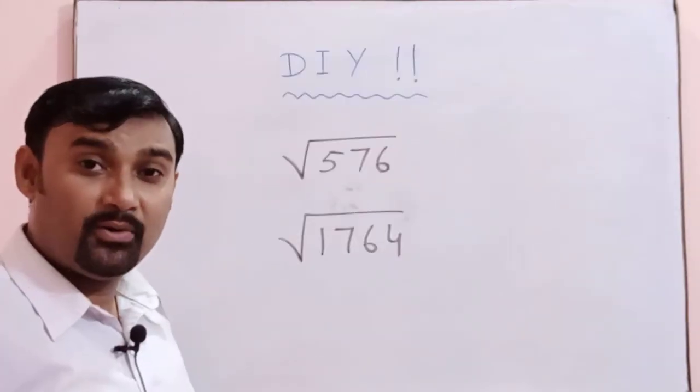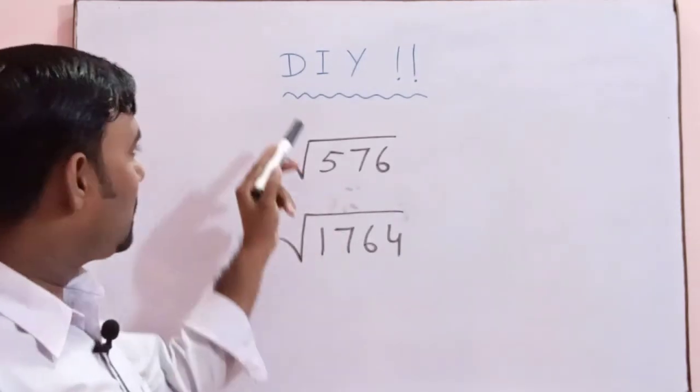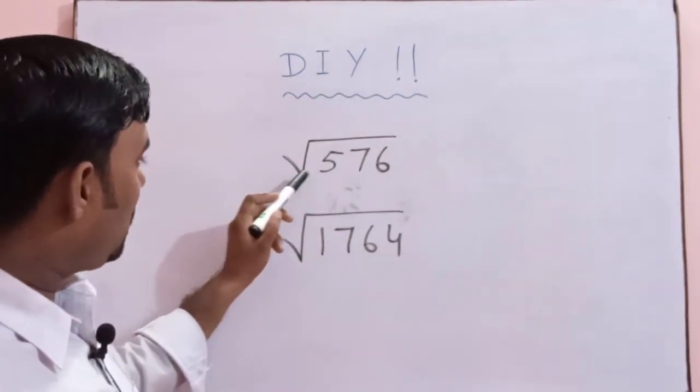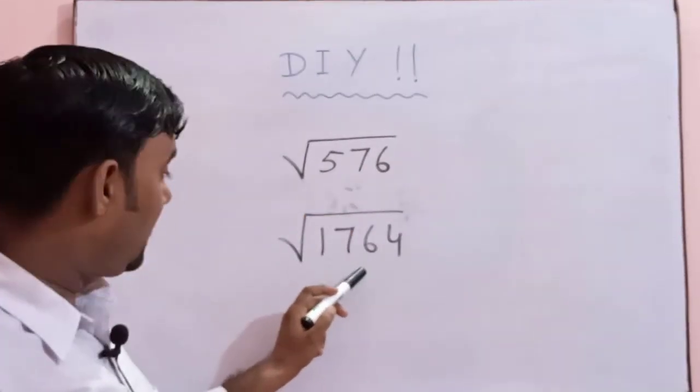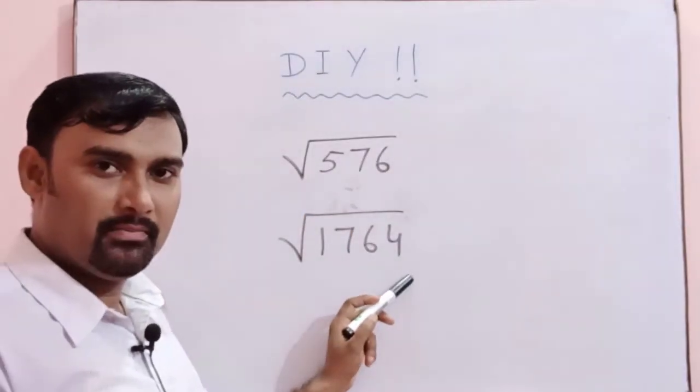Okay students, you have now the DIY question. Do it by yourself: square root of 576 and square root of 1764. Please have a note.